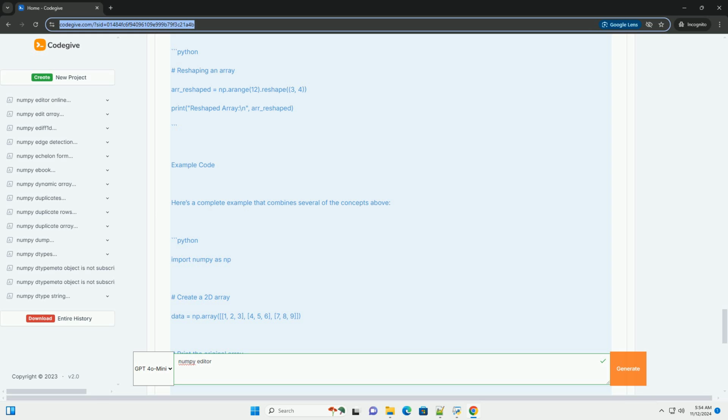Example code. Here's a complete example that combines several of the concepts above. Conclusion. NumPy is an essential library for numerical computing in Python. It offers powerful tools for creating and manipulating arrays, performing mathematical operations, and analyzing data.